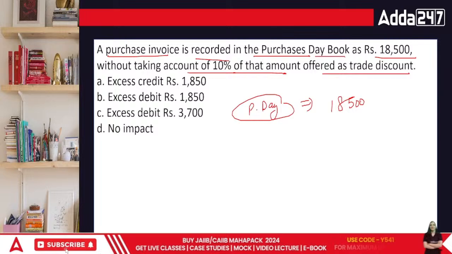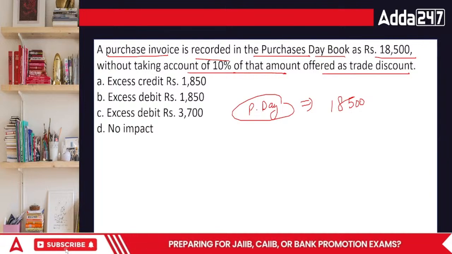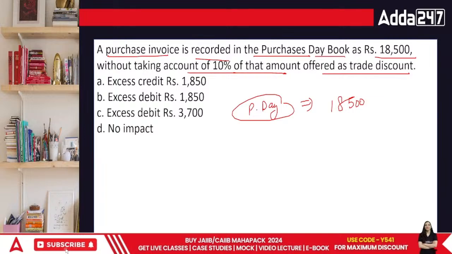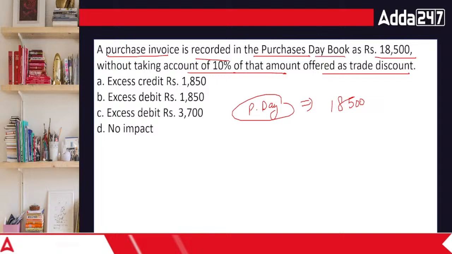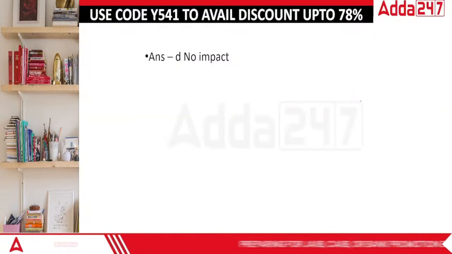What's the answer? In our books of accounts we have shown more of purchase, but it has to be less.